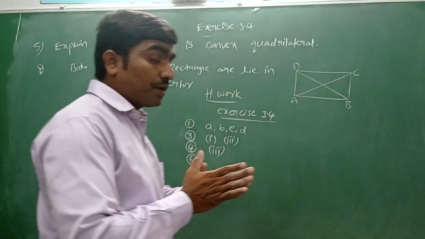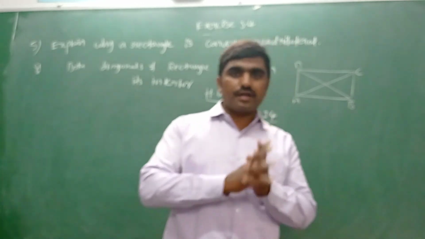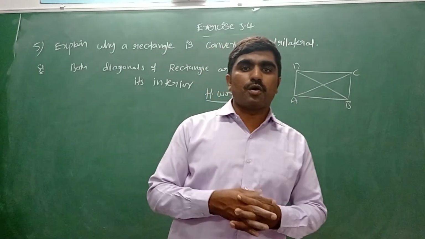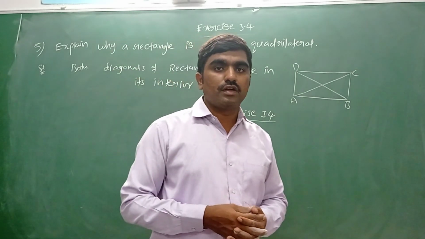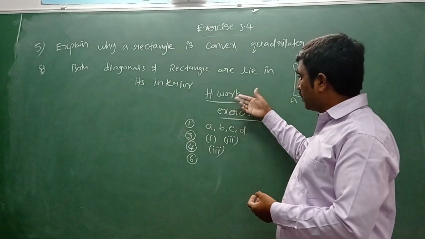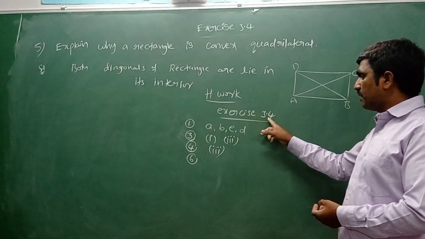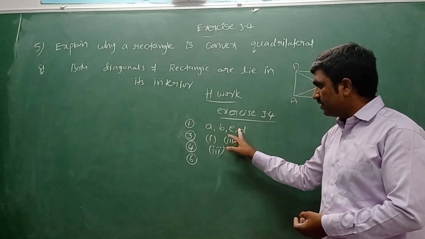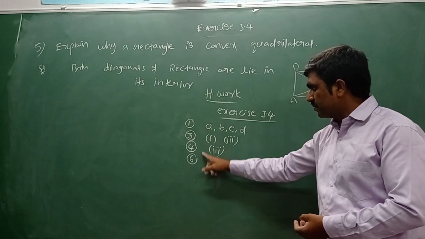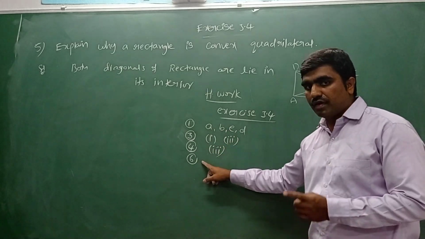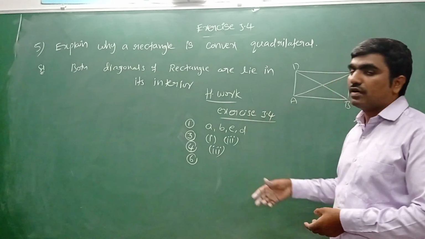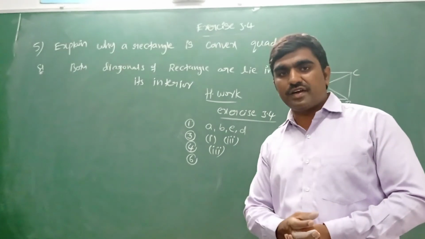Hope you understood what the different types of quadrilaterals are and what their properties are. Based on that, we completed a few problems also. So based on that, try to do this homework. Exercise 3.4: first bit all, third bit, fourth bit, sixth bit only. Try to do all this homework. Thank you. We'll meet in the next class.